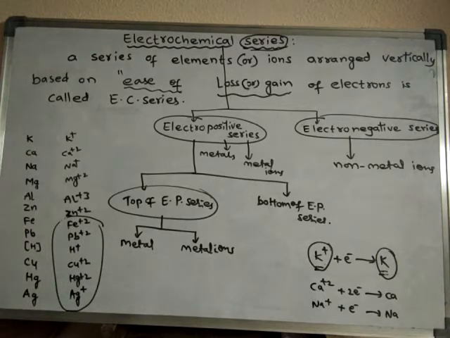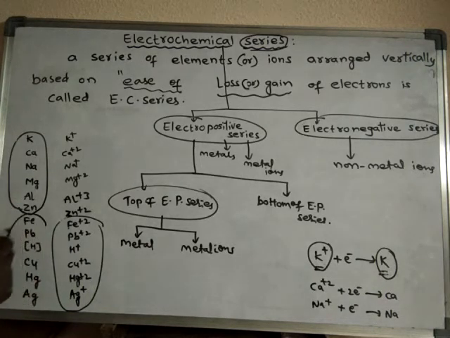If you see the metal electropositivity, the metals at the top of the electropositive series can ionize readily. These metals are less stable in their metallic form, so they can readily ionize and become a more stable form.